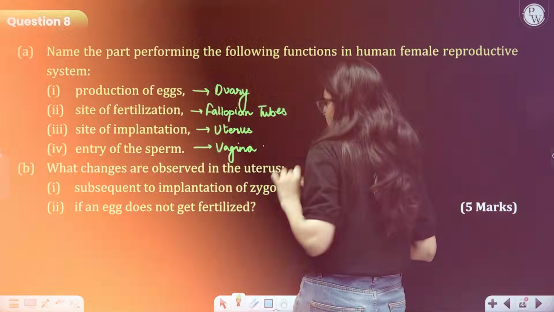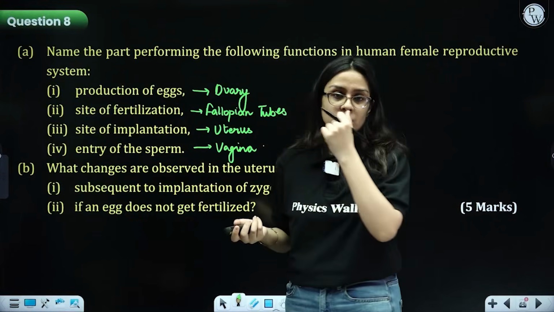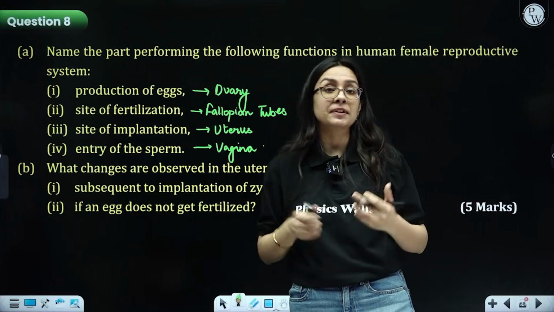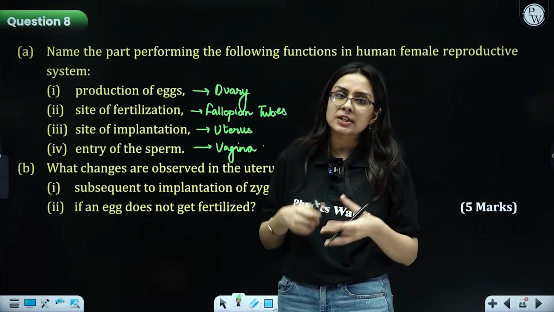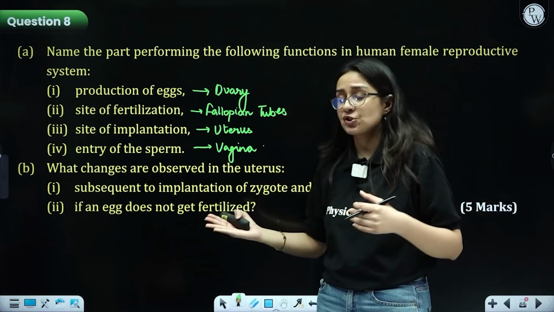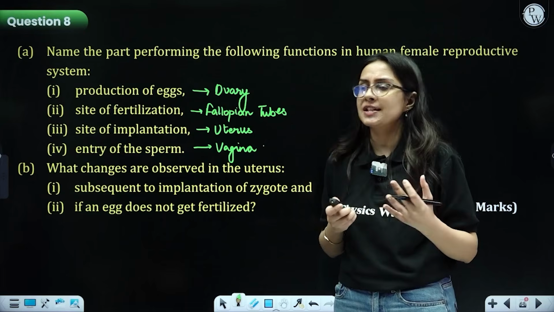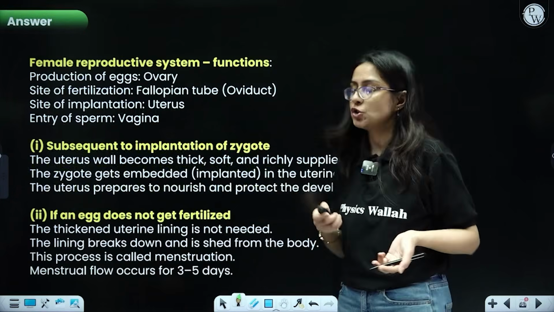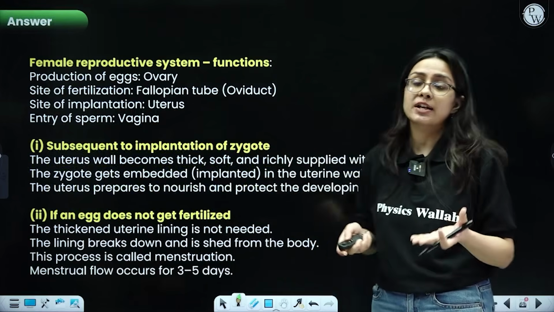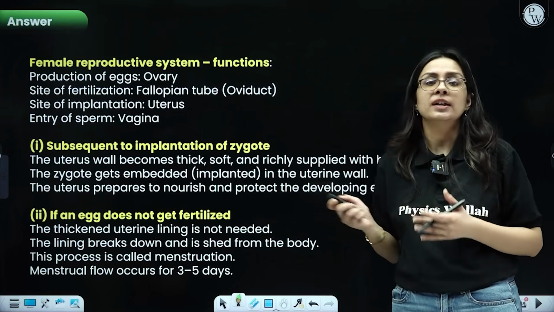Then, what changes are observed in the uterus subsequent to implantation of zygote? That means prior to implantation of zygote, beta, the inner lining of the uterus will become thick and spongy. It will be richly supplied with blood vessels so that just in case fertilization takes place, it can provide all the nutrients to the developing embryo. And if there is no fertilization, what will happen? It will shed off in the form of blood, and that is called menstruation, which lasts for approximately 2 to 8 days in human females. So all the answers are written over here. If you just want to take a screenshot, you can, so that you have a clear idea in case a similar question comes in your exam.